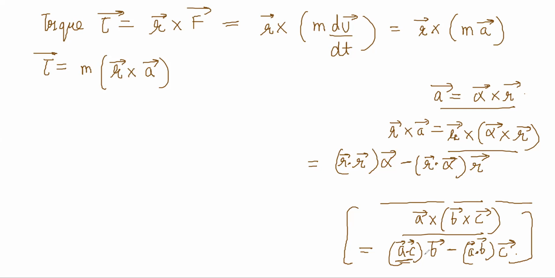Dot product. So it's a scalar multiplied by B minus a scalar multiplied by C.